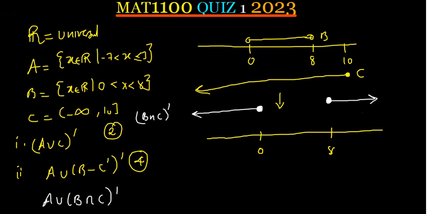On the B intersection C, zero was not part of the B, but was part of the C. Now on the brackets here, they're open. So when you are looking at the intersection, it should be in both sets, not in one. Unlike union, if it is in one, then you pick it. But for intersection, it should be in both. Is that okay?